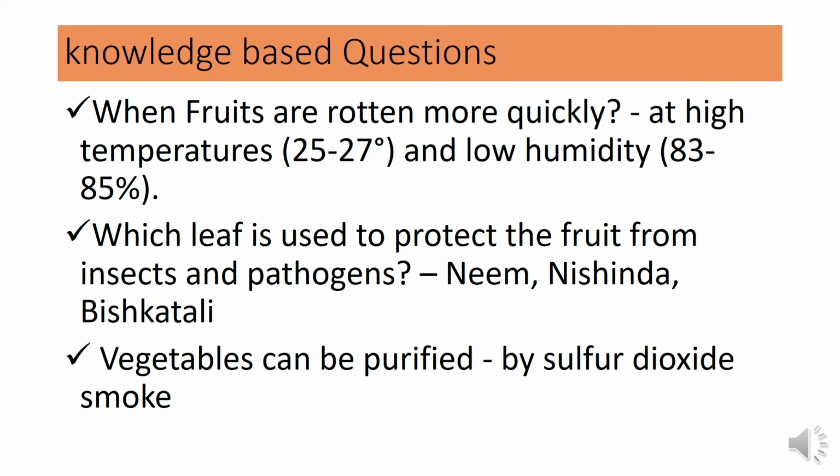Here are some knowledge-based questions from this chapter. When do fruits rot more quickly? Fruits rot more quickly in high temperature and low humidity, that is, if the temperature is more than 25 to 27 or 28 degrees Celsius and humidity is below 83 or 85 percent. Which leaf is used to protect fruits from insects and pathogens? The leaves of plants like neem, nishinda and bishkatali are used as insecticides. Then, vegetables can be purified by which ingredient? Sulfur dioxide smoke.